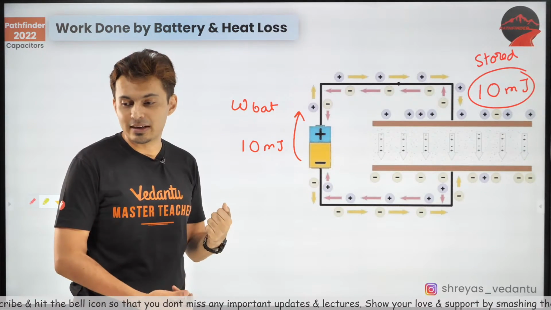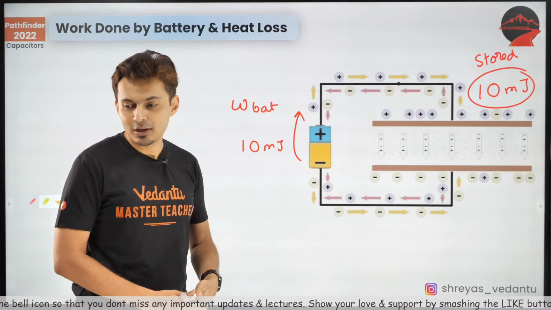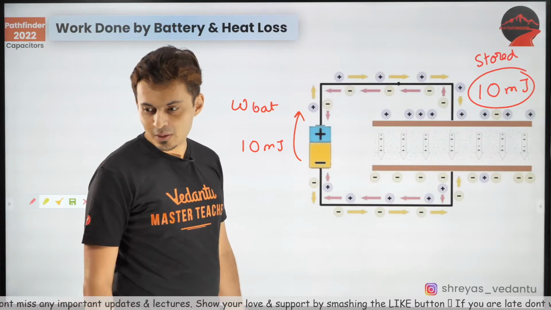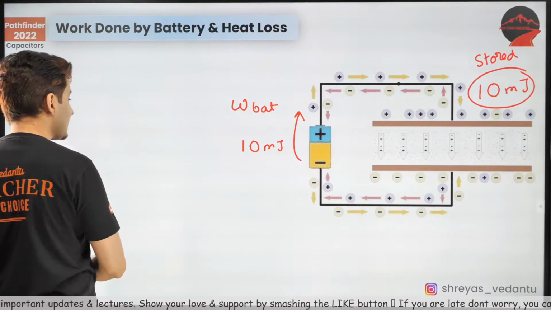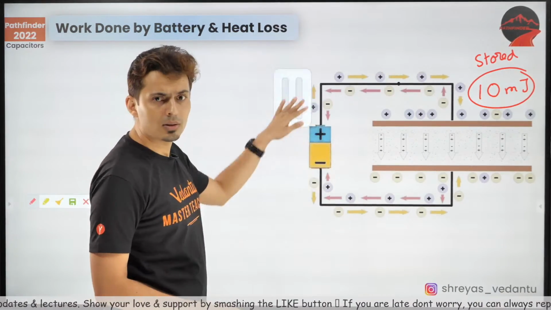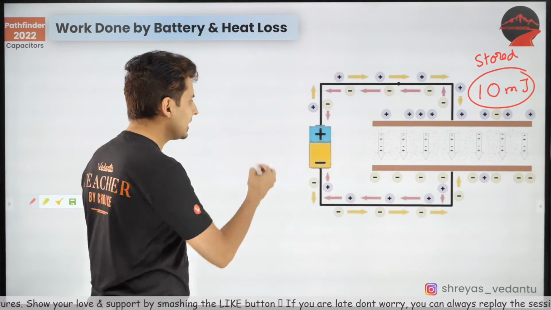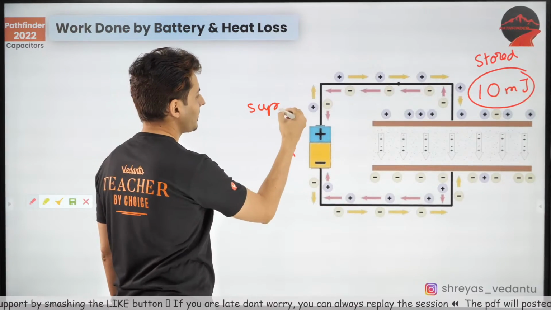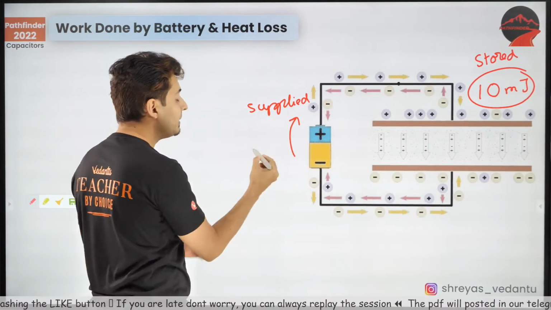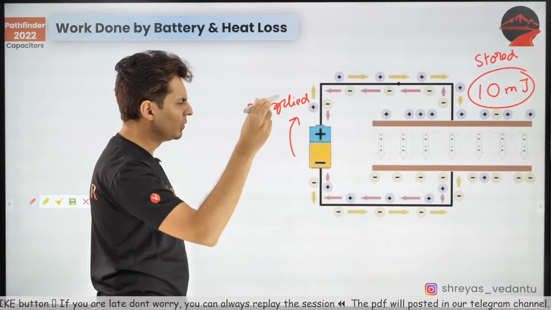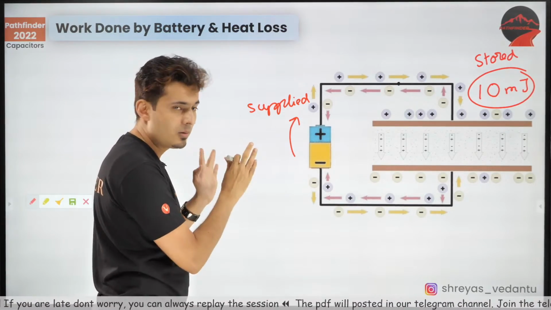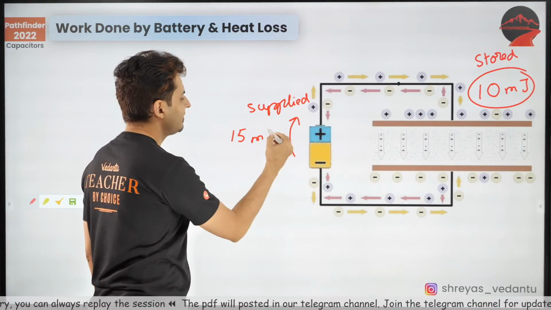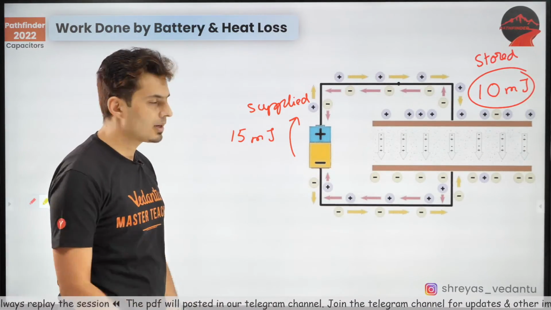Well, I hate to break this, but it will not be equal. No problem, Ishan, just replay back the session and watch it at 2x speed. Okay, it's not going to be equal. Yes. Now you'll be wondering, what the hell? I thought it was equal. In fact, let me tell you, this energy which is supplied by the battery will be more than 10 millijoules. I don't know how much. I'll show you also how while solving problems. Let's say, for example, it is 15 millijoules.